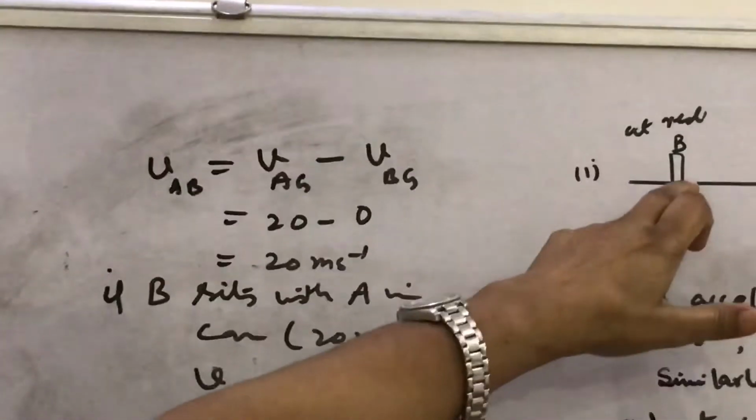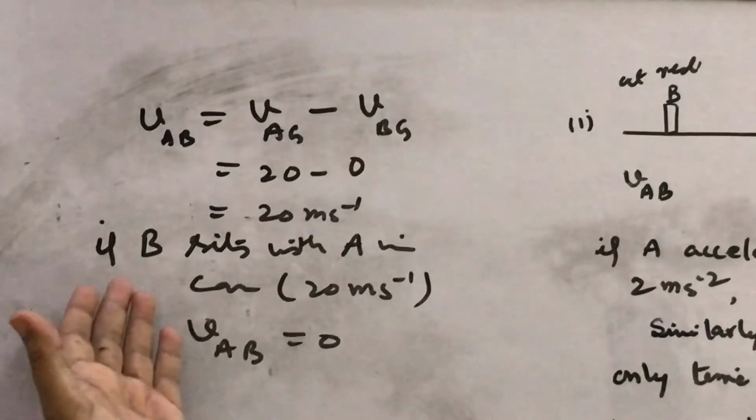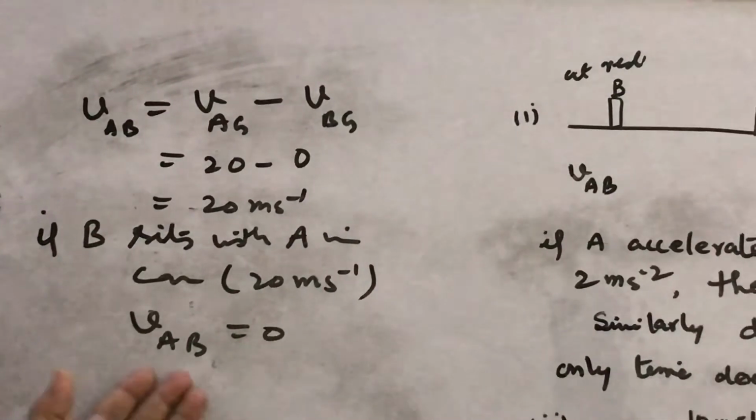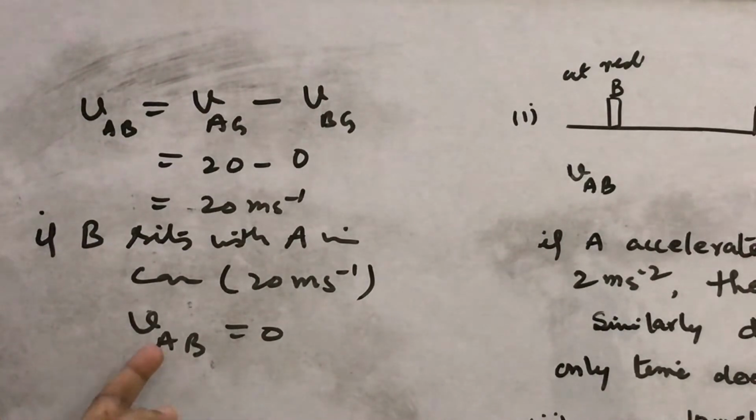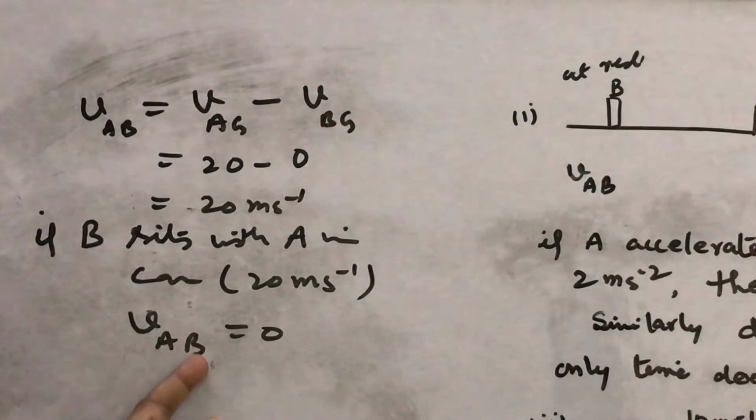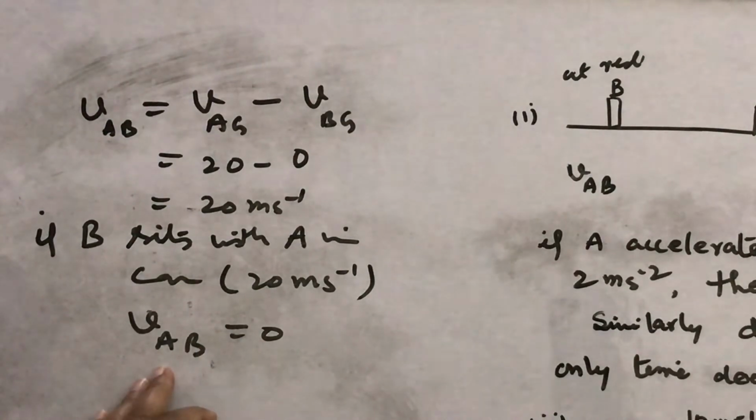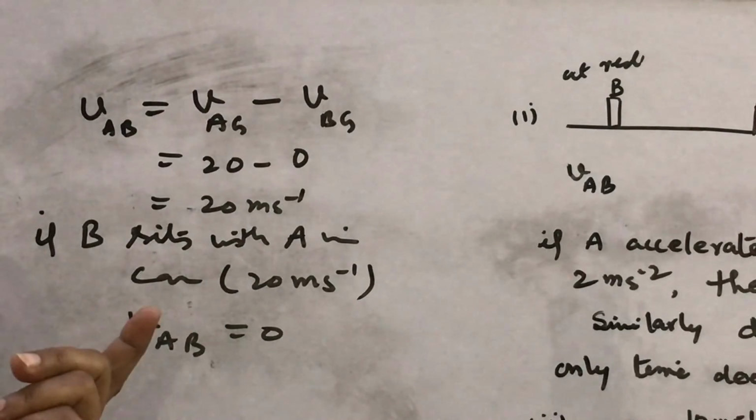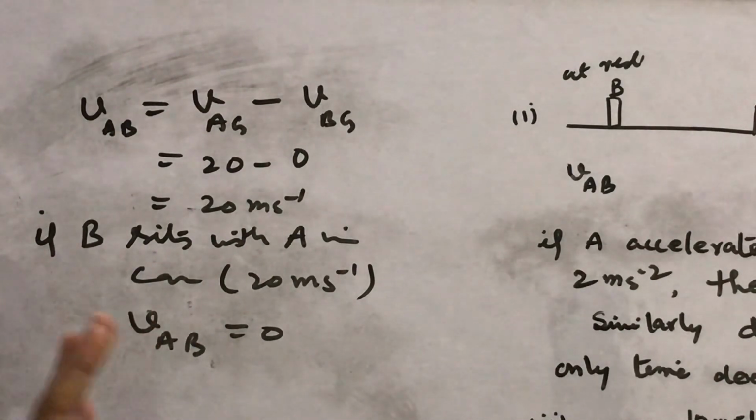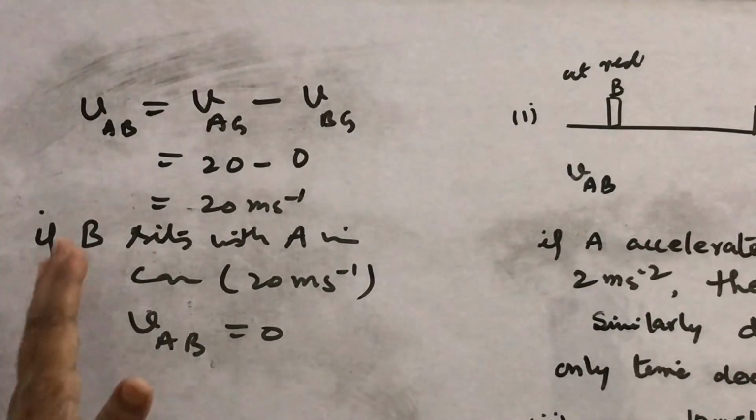When the observer was outside the car. When the observer sits in the car, what is the VAB? What is the relative velocity? 0. Because with respect to B, the position of A is not changing, both are sitting together in the car. So what is VAB? 0. So this is the concept of relative velocity. I hope you will enjoy this.